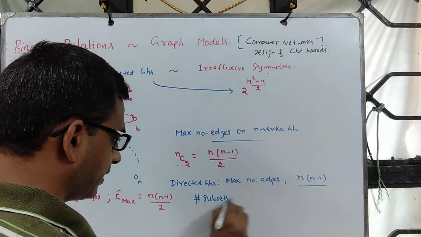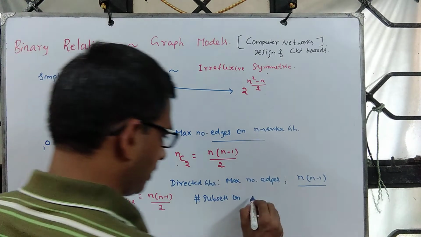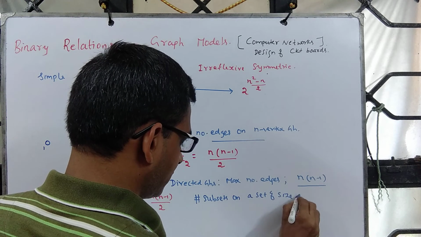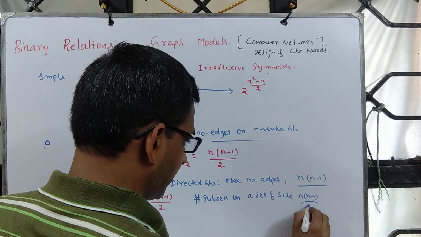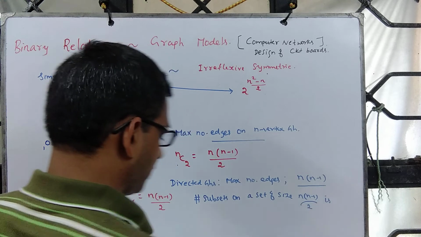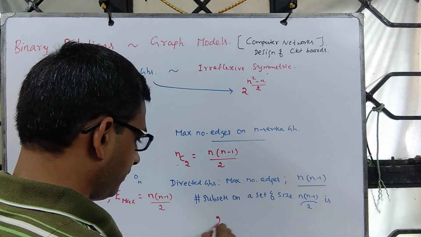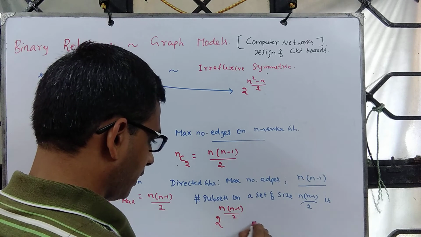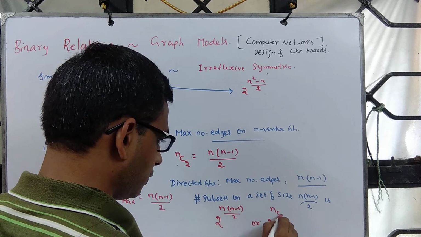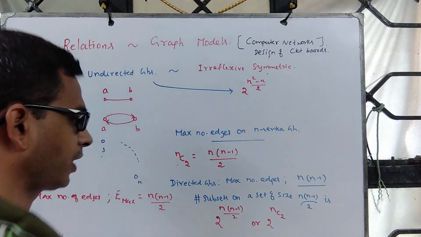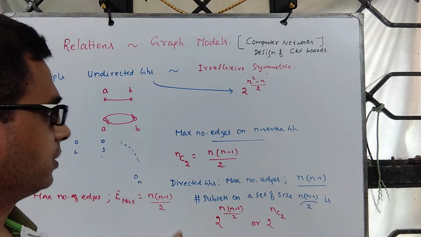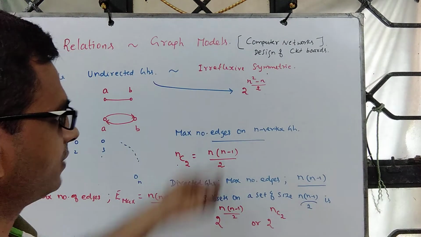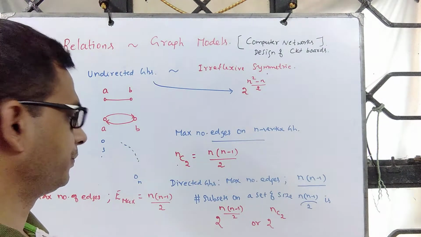The number of subsets of a set of size n into (n minus 1) by 2 is 2 power n into (n minus 1) by 2, or 2 power n choose 2. So that's precisely the number of undirected graphs, or 2 power (n square minus n) by 2.